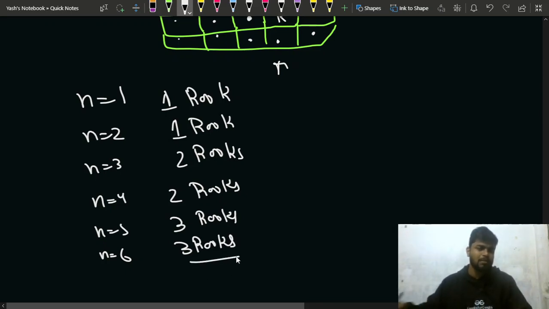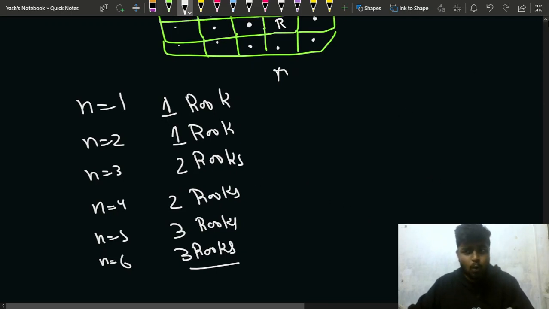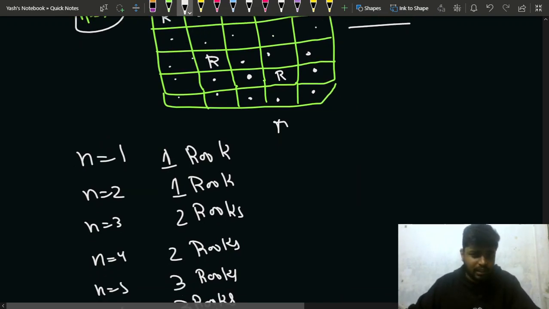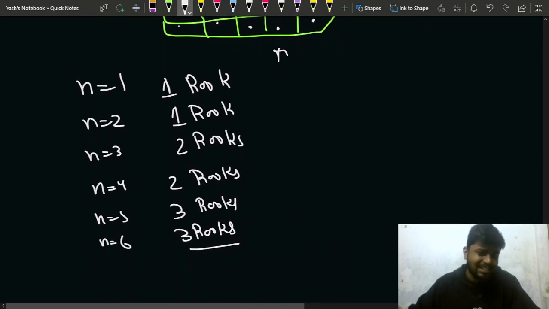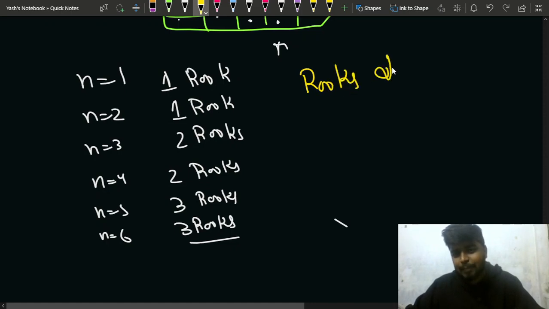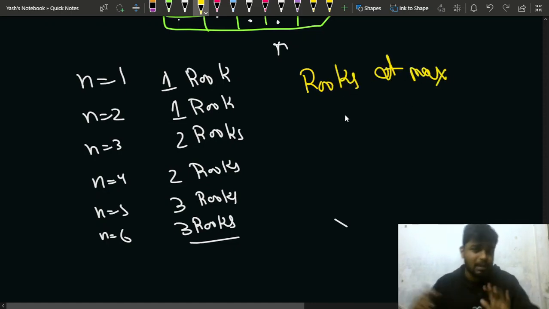So now the question comes, once you are done with this much part, how will you decide whether or not it is working? So in this case, one thing that you can surely observe very clearly is that whatever my n is, the number of rooks at max that I can keep, such that even after some movements to the adjacent cells, that is top, down, left or right,